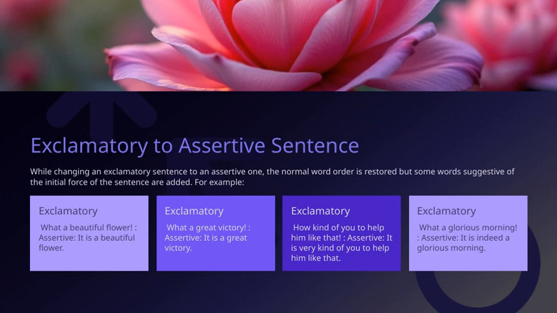Overall, the main idea is that converting exclamations into assertive sentences involves restoring the usual word order, but often we add words that suggest the original emphasis or emotional force. This technique is useful for making our statements clear while still capturing the original sentiment.